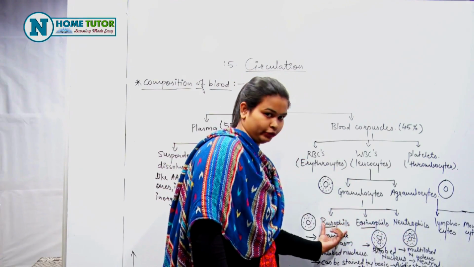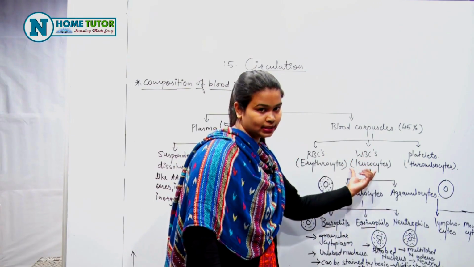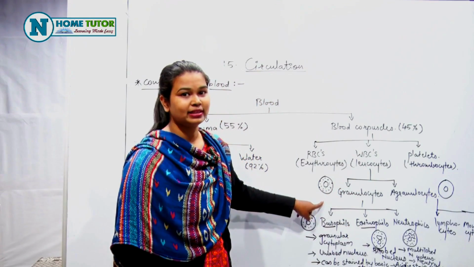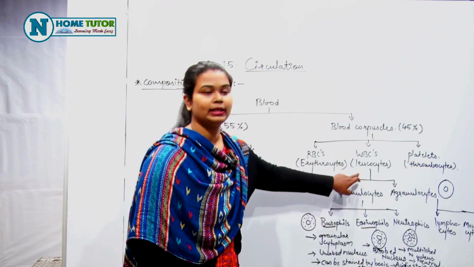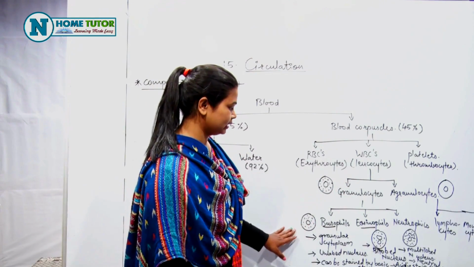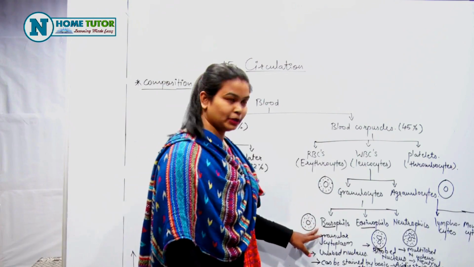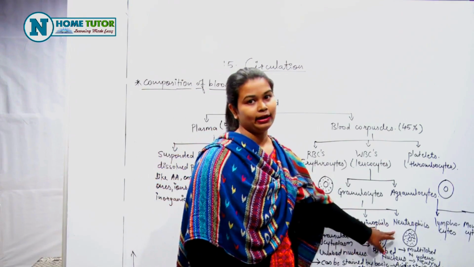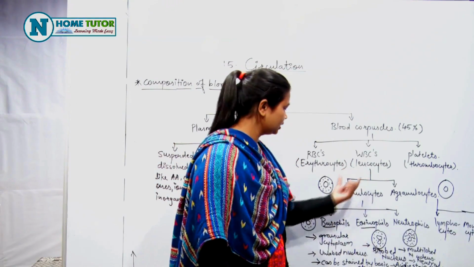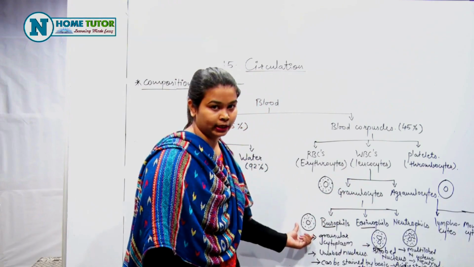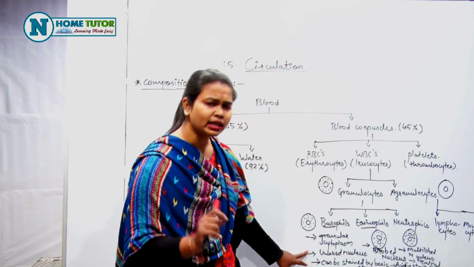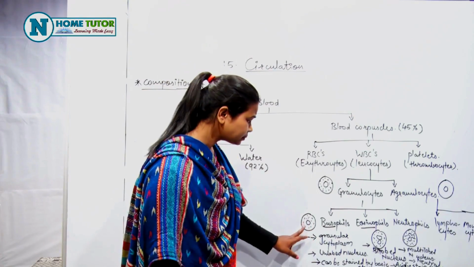Basophils are the type of WBCs having granular cytoplasm, and the nucleus of basophils is unlobed or found in twisted form.